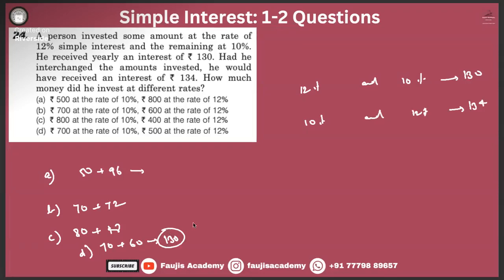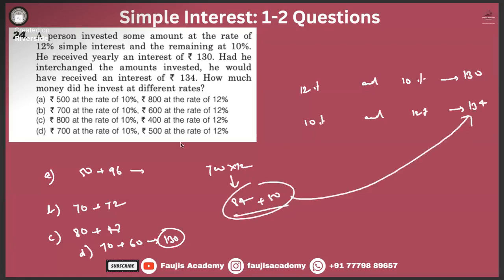Now, let's interchange this one. 700 at 12%, 84, and 500 at 10%. Is it coming out to be this number? Which answer option is correct? Guys, which answer option is correct?